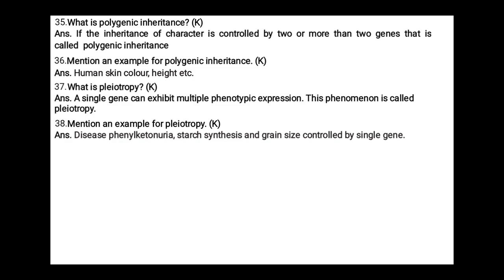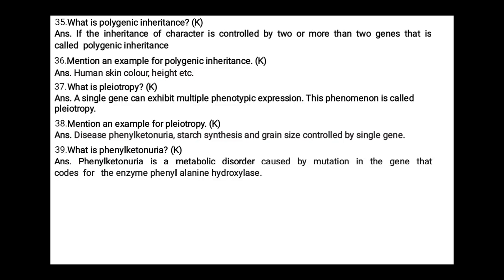So it is pleiotropy. What is phenylketonuria? Phenylketonuria is a metabolic disorder caused by mutation in the gene that codes for the enzyme phenylalanine hydroxylase.